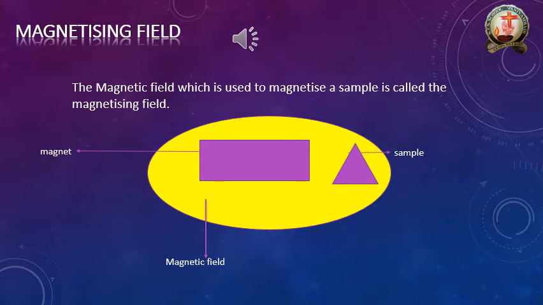You can remember this point: magnetic field and magnetizing field are not the same. The magnetizing field is nothing but a magnetic field only, but when should we call it a magnetizing field? Whenever that magnetic field is able to convert the normal material to magnetic material, that means magnetize. Whenever the magnetic field is magnetizing the material, only at that time should we call it that. So this is the explanation about the magnetizing field.